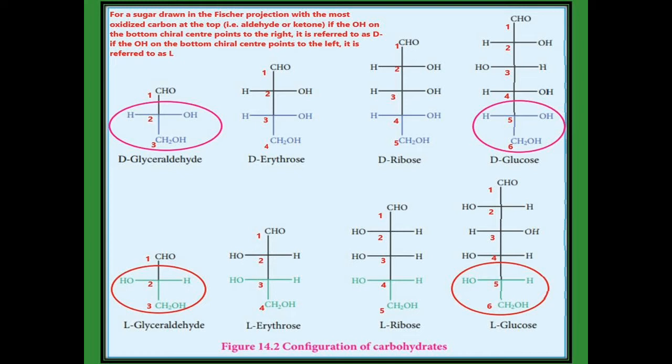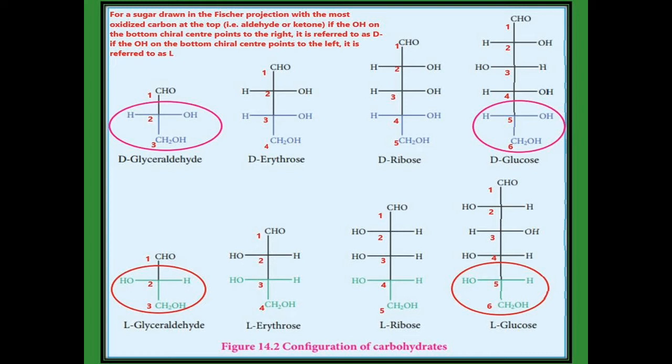So right hand side means it is called capital D. Now see that in L-glyceraldehyde, the OH group is present on the left hand side. The second carbon containing the OH group is present on the left hand side. That is called the L configuration. Based on this D-glyceraldehyde and L-glyceraldehyde only, we are going to consider the other carbohydrates.